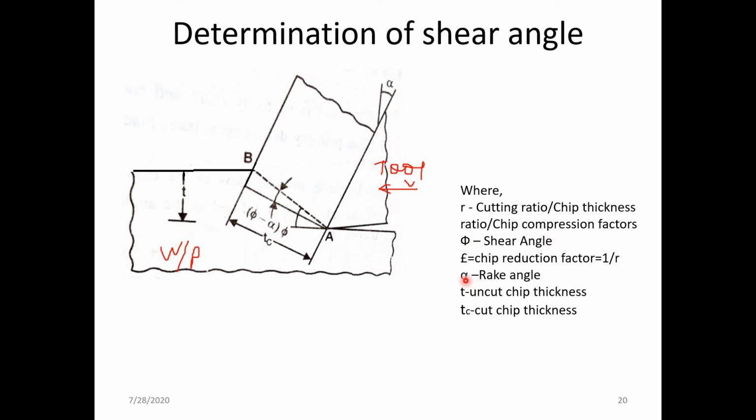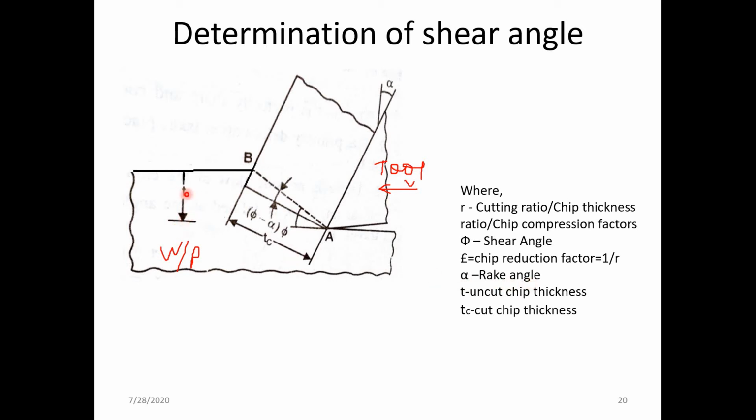Then we have alpha. Here you can observe, if you draw a vertical line, from the mechanics of metal cutting we know that the angle the vertical line makes with the rake surface of the cutting tool is not the shear angle, that angle is called the rake angle. And here this alpha is the rake angle.